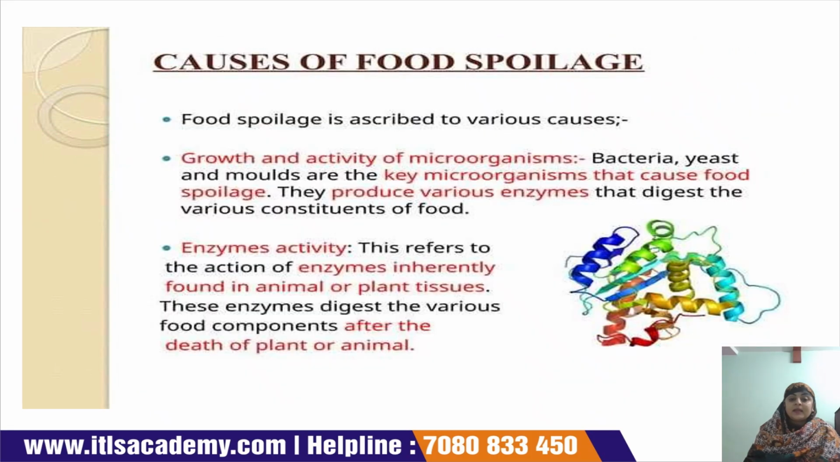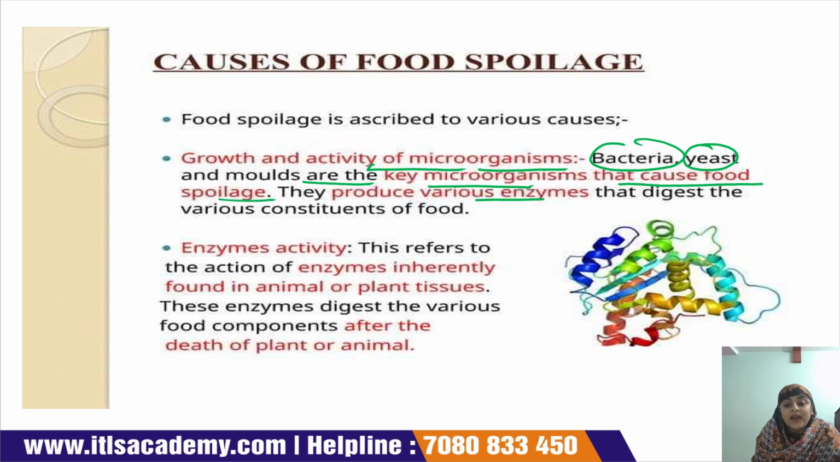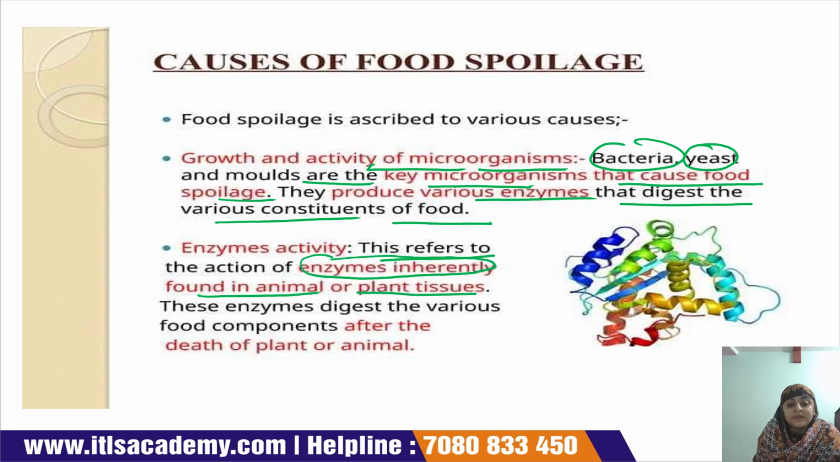Causes of food spoilage. Food can be spoiled by the growth and activity of microorganisms like bacteria, yeast and mold, the key microorganisms which cause food spoilage. They produce various enzymes which digest the various constituents of the food product. Enzyme activity refers to the action of enzymes inherent in animal or plant tissues. These enzymes digest the various food components after the death of the plant or animal.